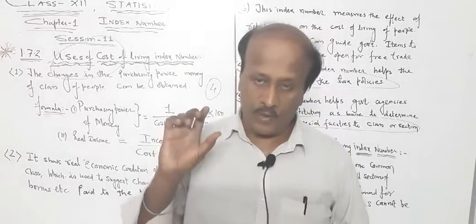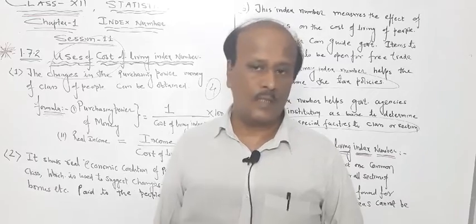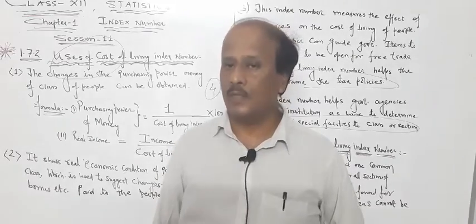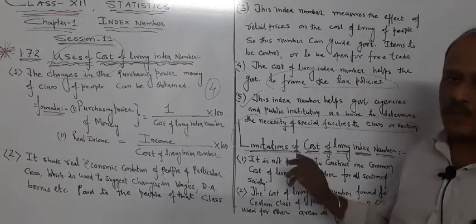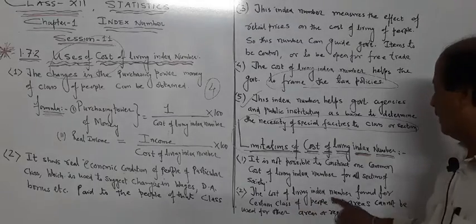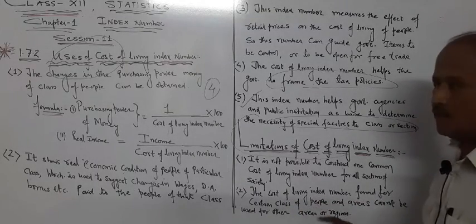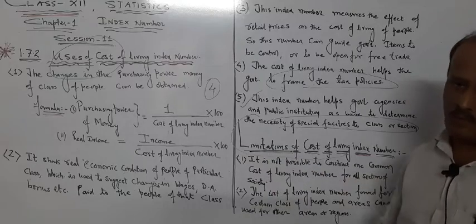You have to choose a particular section of people depending upon their living style, depending upon their income, etc. So the biggest limitation is that it is not possible to construct a general cost of living index number.